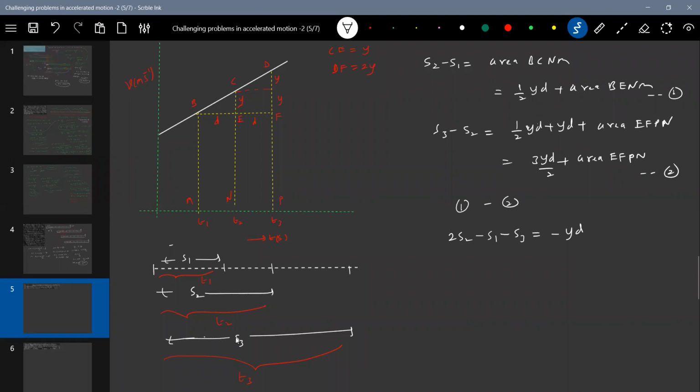It'll be very easy, no? So I can easily subtract, and we know area BENM should be equal to area EFPN. So therefore, these two will cancel. There is a reason why I am writing in this way.